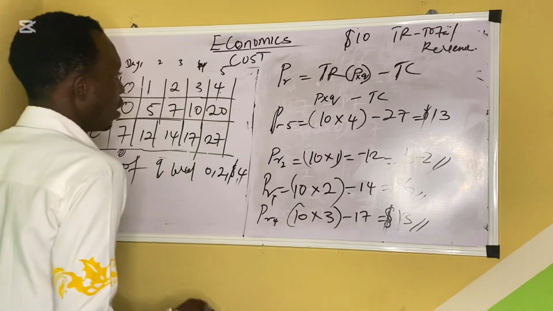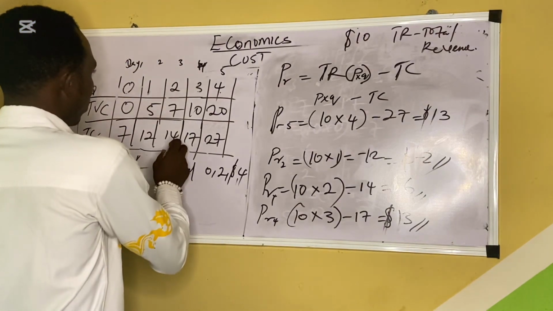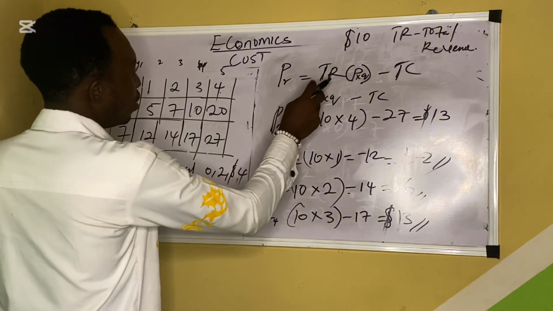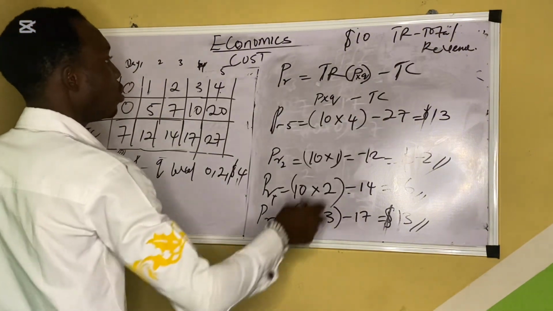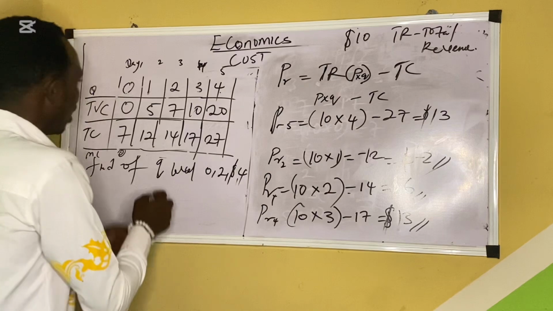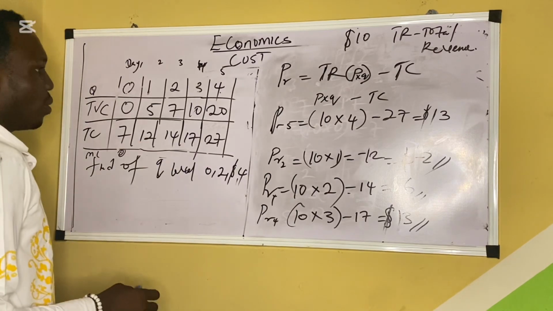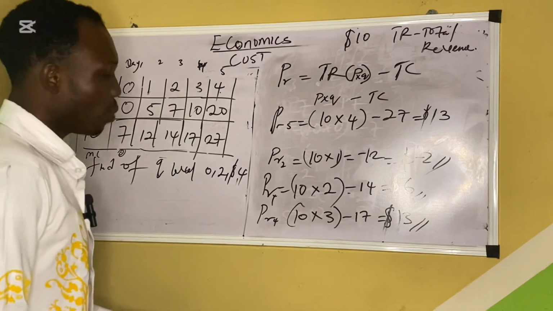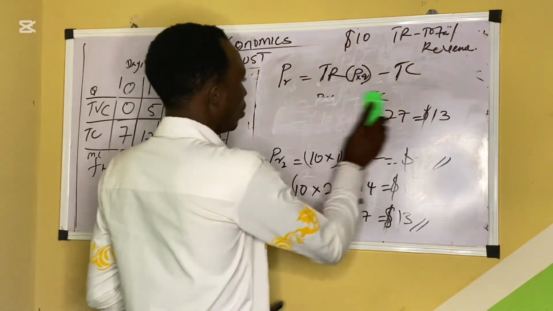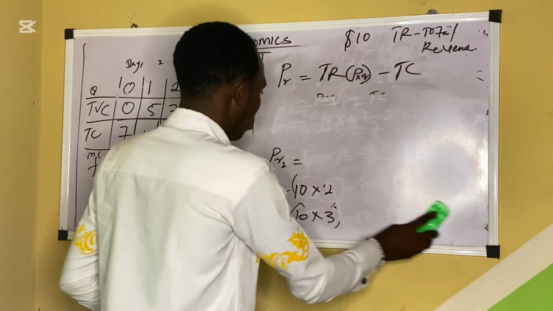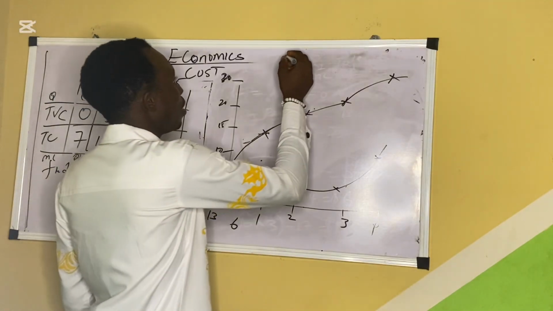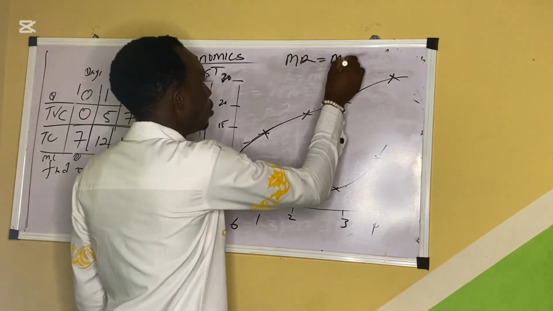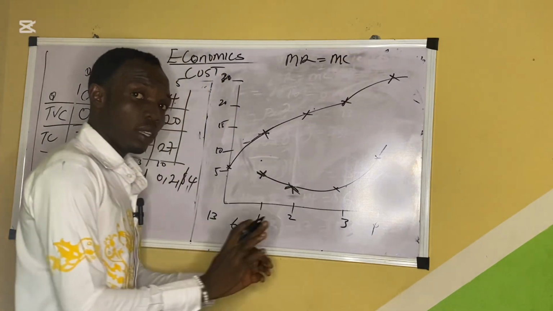You can see that as this one is increasing and this one is increasing, total revenue is also increasing. And at a point, they now ask a question. Look at this question here now. At what point is maximal profit? Because to get your maximal profit, MR equals MC. So we already know our MC.